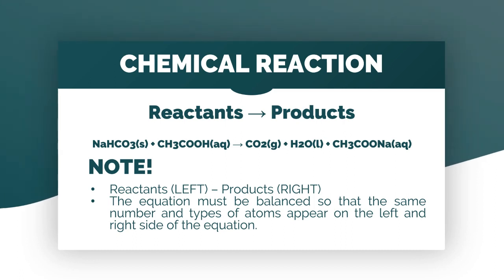Ano ba yung bumubuo sa tinatawag nating chemical reaction? So, a chemical reaction would not be possible if not because of these two. We have here the reactant and also the product. So, for example, in this statement, we have sodium bicarbonate reacts with acetic acid and yields or forms carbon dioxide, water, and sodium acetate. So, take note of this one.